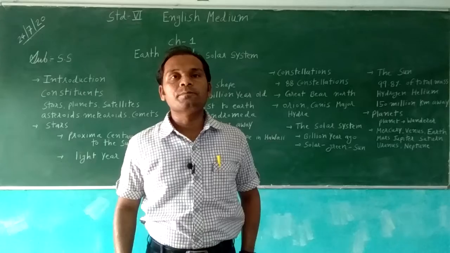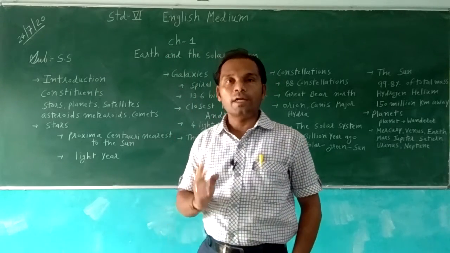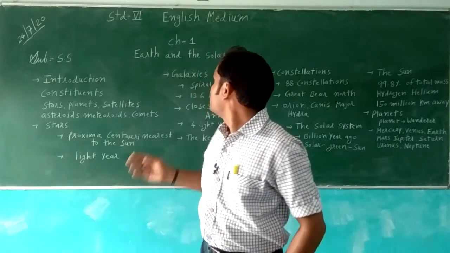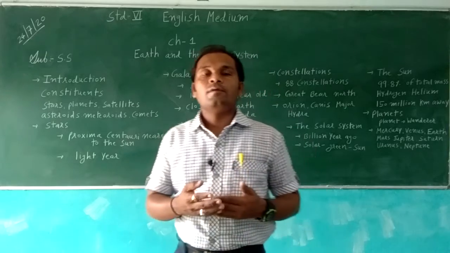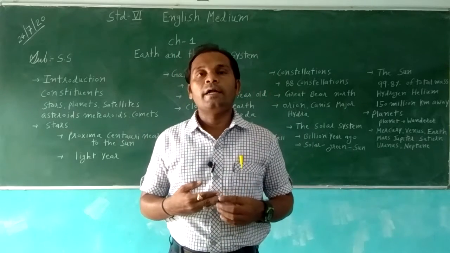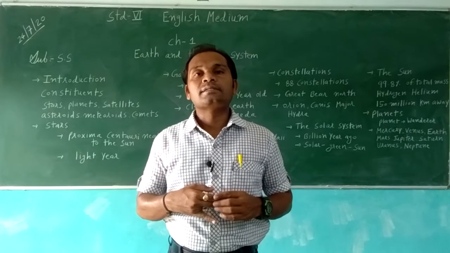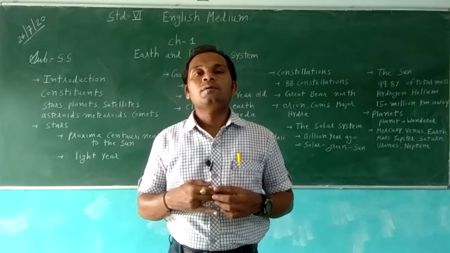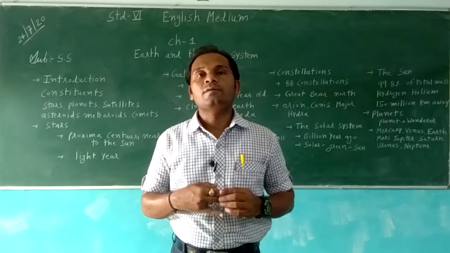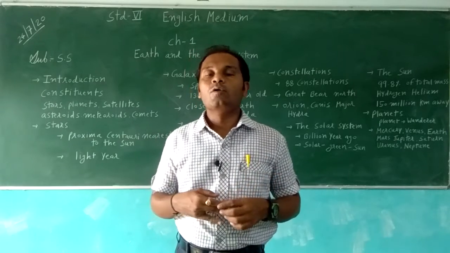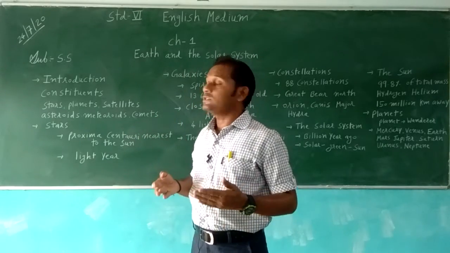Okay, so let's begin our subject Social Science, chapter number 1 in geography, Earth and the Solar System. We will learn about Earth and the solar system, stars, planets, satellites and some terrestrial bodies that are there in the universe. So let's begin the chapter. We will do the introduction first.